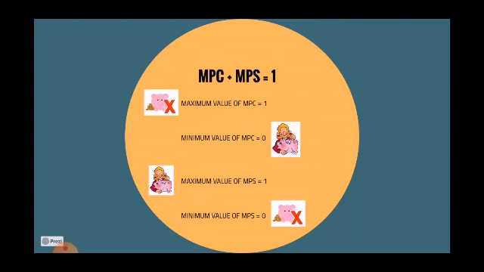Alternatively, the minimum value of MPC can be 0 when the entire increased income is saved and nothing is consumed out of the increased income. In this case, MPS will have the maximum value, which will be 1. However, the values of MPC and MPS can range between 0 and 1.